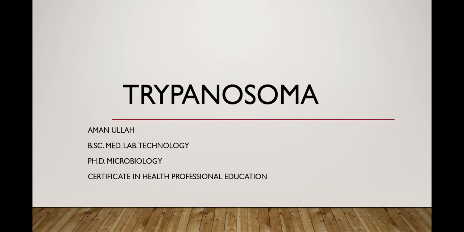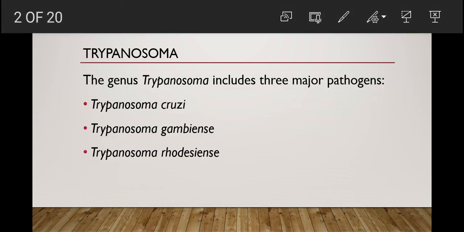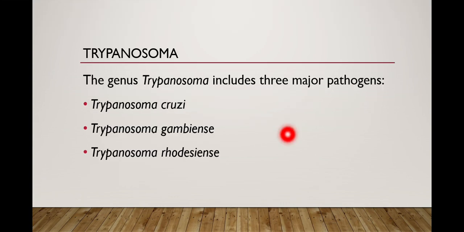Dear viewer, today we are going to discuss trypanosomiasis. Trypanosomiasis is a word used for the diseases caused by the different species of trypanosoma. There are three major species of trypanosoma which are human pathogens. These species include Trypanosoma cruzi, Trypanosoma gambiense, and Trypanosoma rhodesiense.